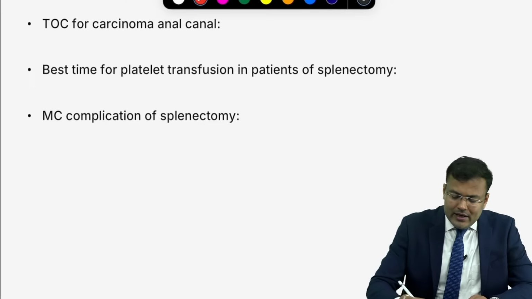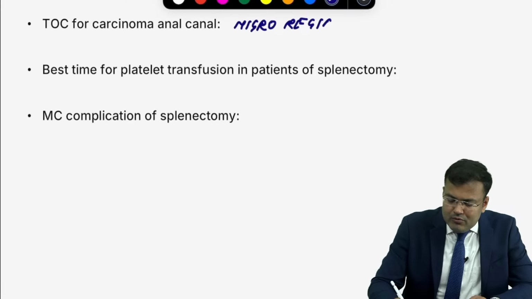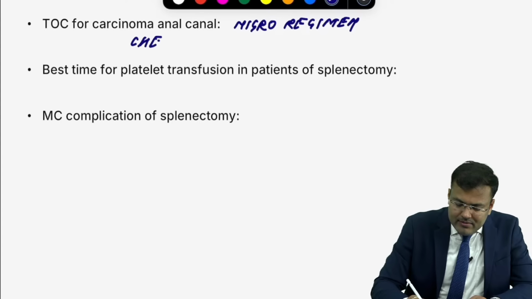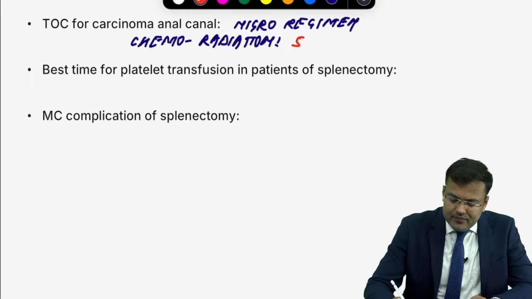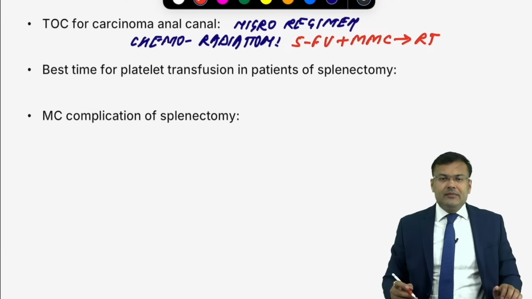Next, treatment of choice for carcinoma anal canal. Tell me, Nigro regimen. What do we do in this regimen? In the Nigro regimen, we give chemoradiation. Can you tell me which chemotherapy? We are giving 5-fluorouracil plus mitomycin C followed by radiotherapy. So it is chemoradiation.